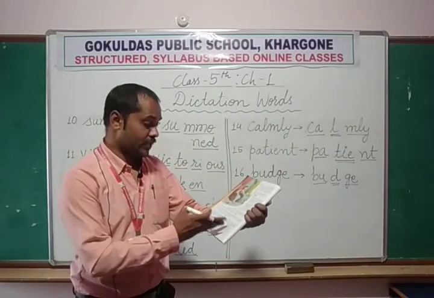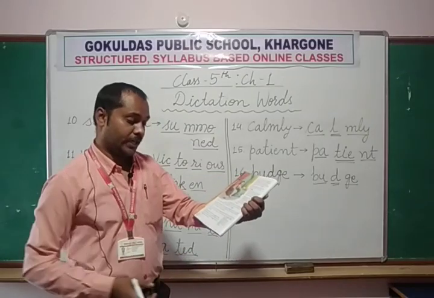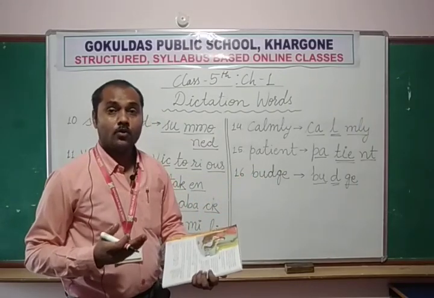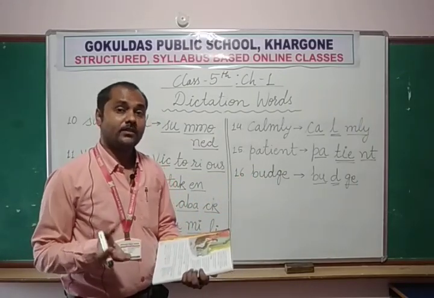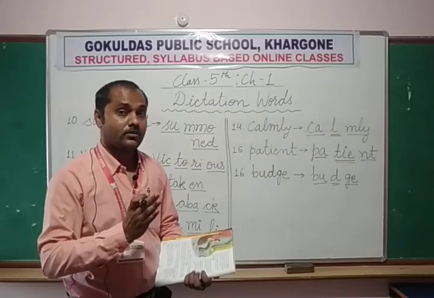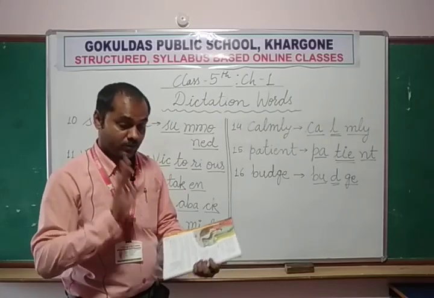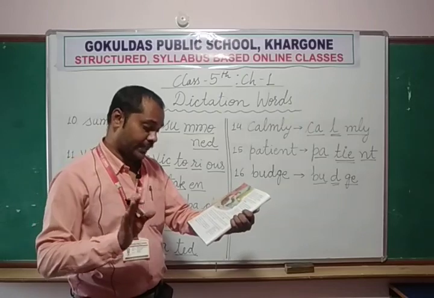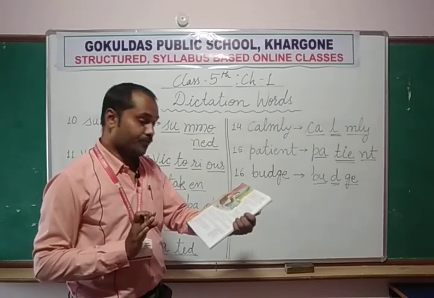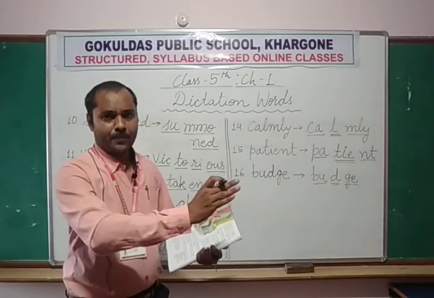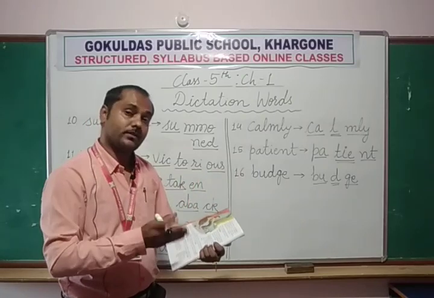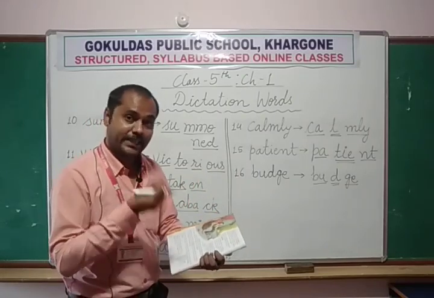What is the meaning of budge? It is written here: change his decision. Who was not ready to change his decision? Chanakya. Chanakya was not ready to change his decision, so he was not budging. That's why Chandragupta started eating fast.